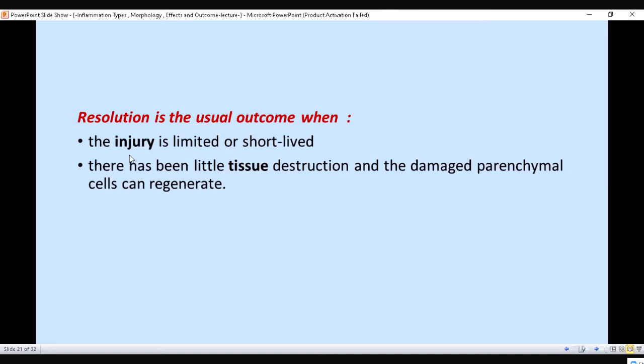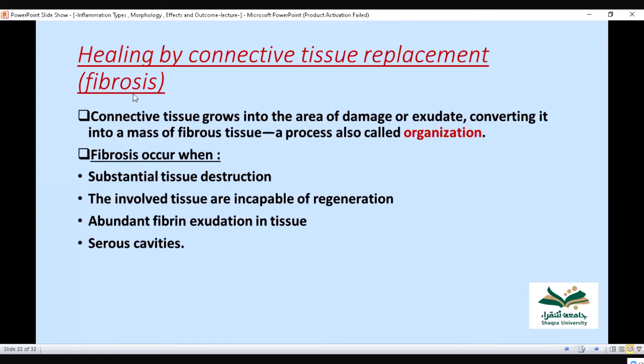Resolution is the usual outcome when the injury is limited or short-lived and there has been little tissue destruction. So he is saying that when there is little tissue destruction, there is no big problem, so resolution occurs. But if there is a large defect, a large ulcer, or the acute inflammation is too much and we don't give medicine or antibiotics, then the outcome will be different.